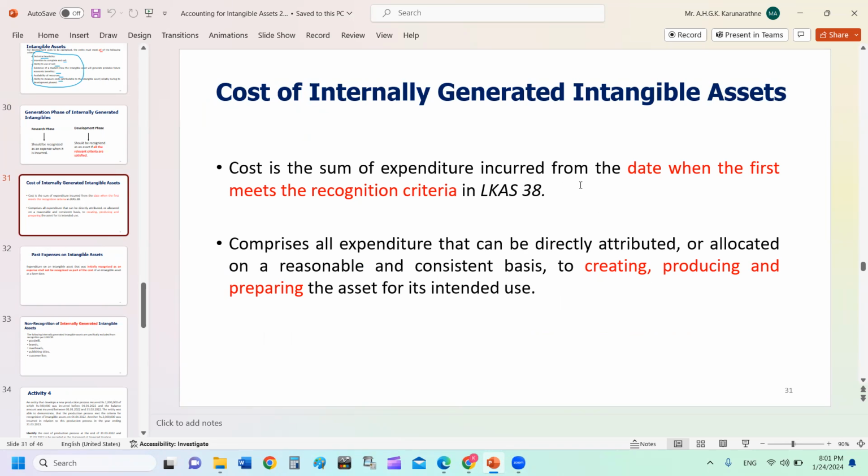Mathavan, you need to start debiting your intangible asset account with the cost you incurred when all the criteria are satisfied. There are six criteria, right? If you satisfy just one criterion, you still keep debiting the PNL. Two criteria, still keep debiting the PNL. Once you have satisfied all the criteria, from that date you can start debiting your intangible asset. So your intangible asset will be generated from the date all the criteria are satisfied during the development phase, right?